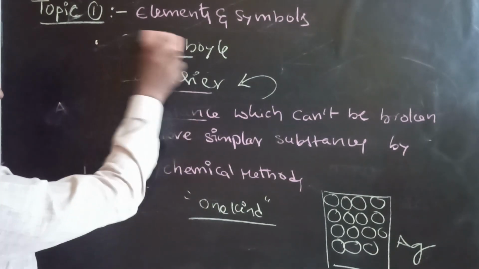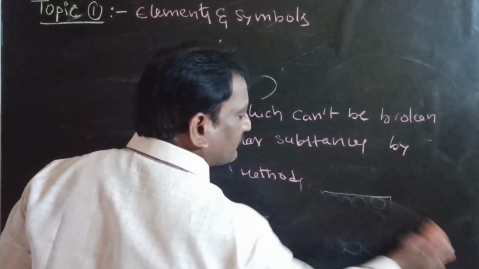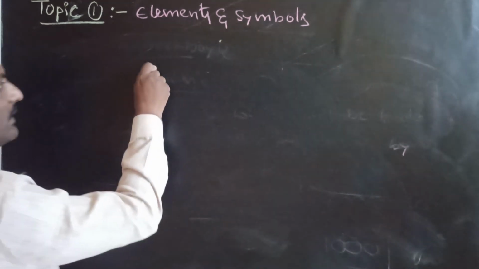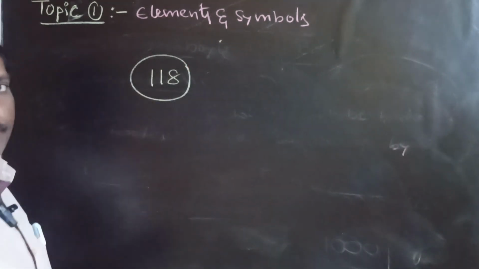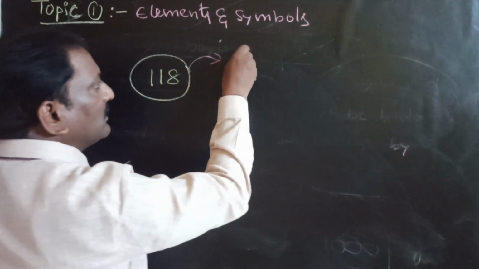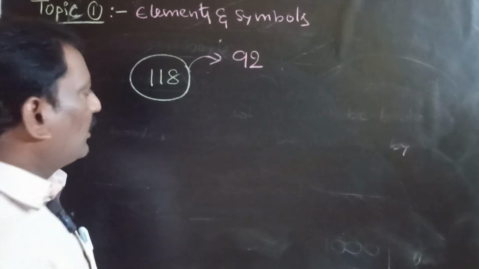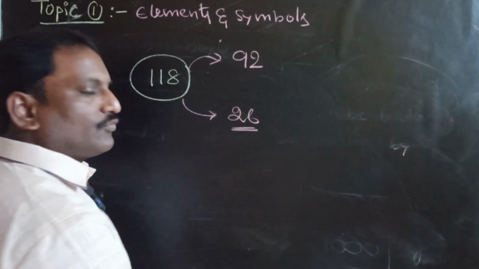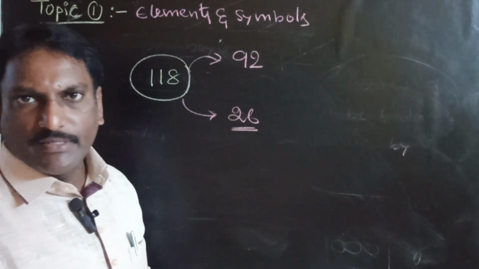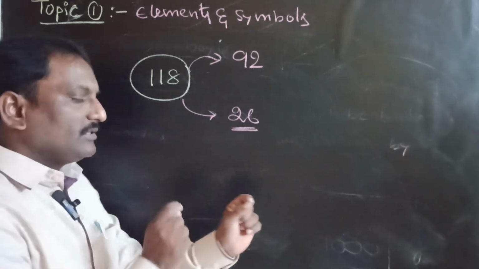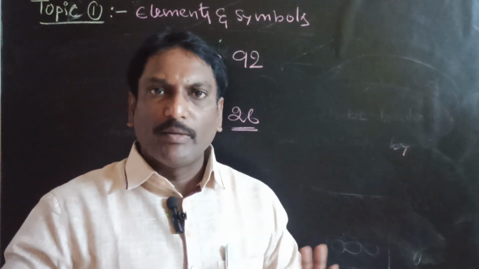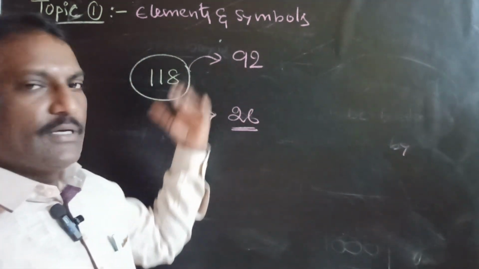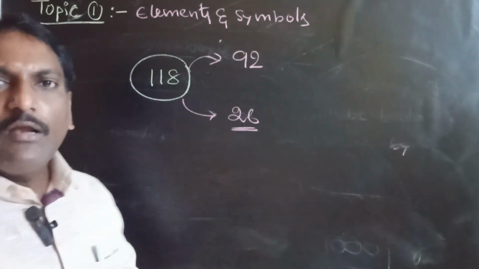In the periodic table, 118 elements are there. Among the 118 elements, 92 elements are naturally occurring and the remaining 26 elements are man-made elements. This is the information regarding elements: what is meant by element, how many elements are there in the periodic table, among them how many are natural and how many are man-made.